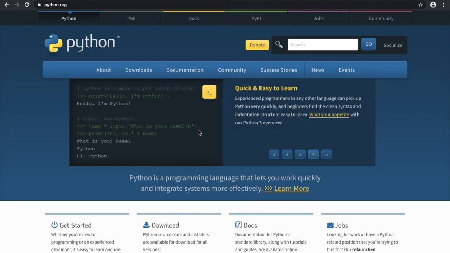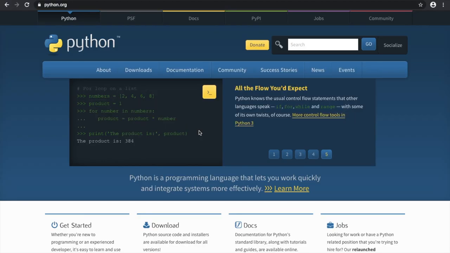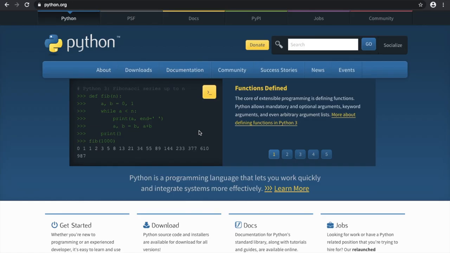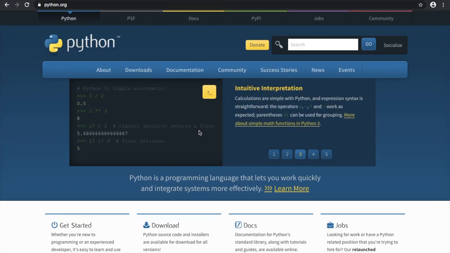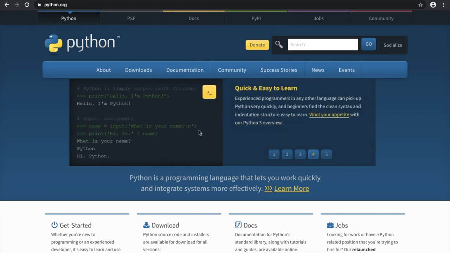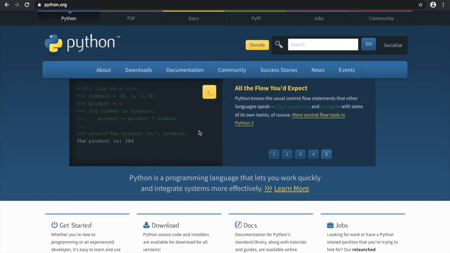So first of all, let me give you a small introduction about Python. There are many people who want to learn a programming language but can't decide which one to choose. So I am going to give you some key features of Python and why you should pursue it. First of all, Python is actually used in each and every field. It can replace any programming language easily. It's being used in web development, application development, machine learning, blockchain, quantum computing. It's being used in every field possible.